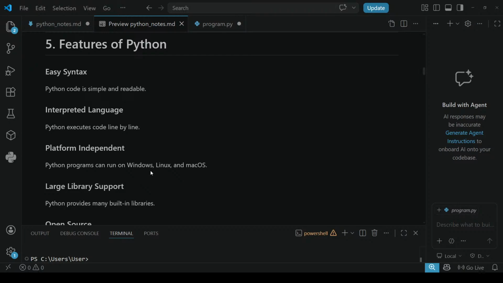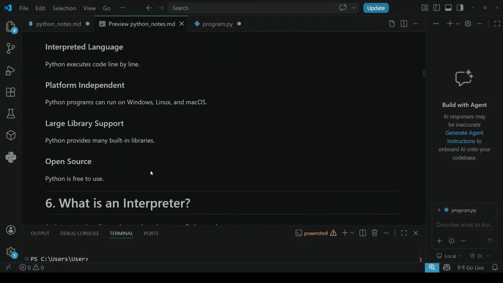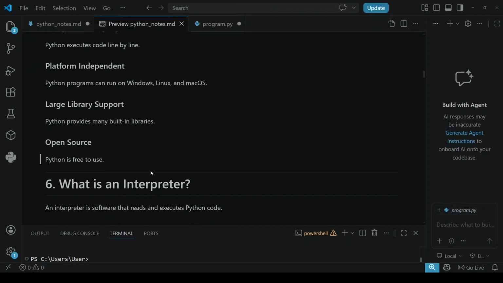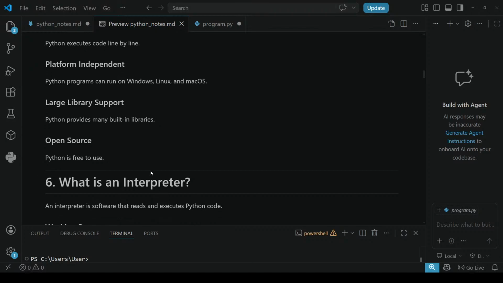The next feature is large library support. Python provides many built-in libraries, huge libraries. From those, many developers take and develop new things. Next, open source. Python is free to use and download, and you can access it freely.